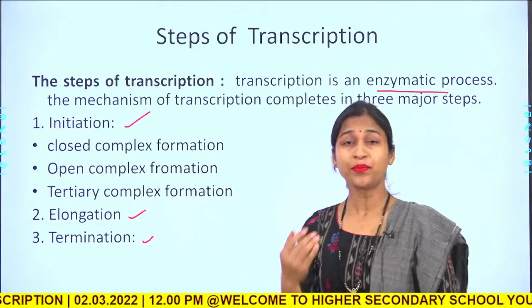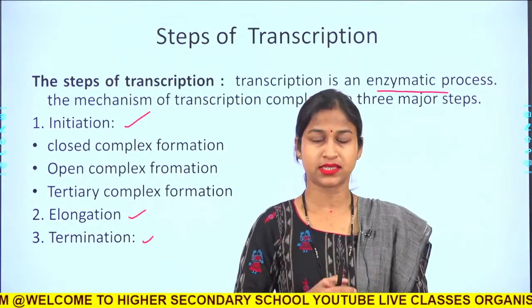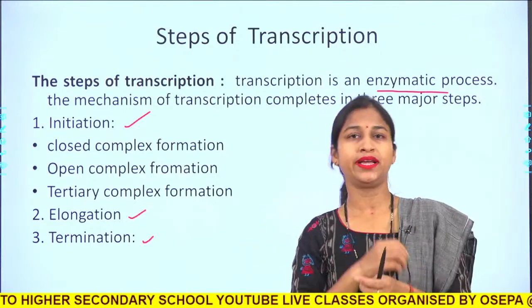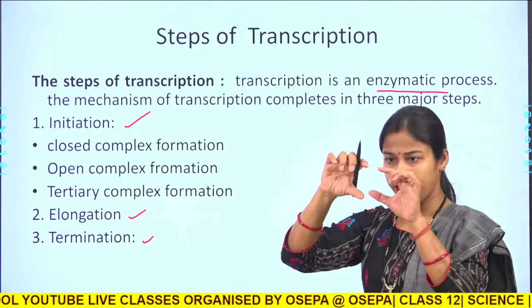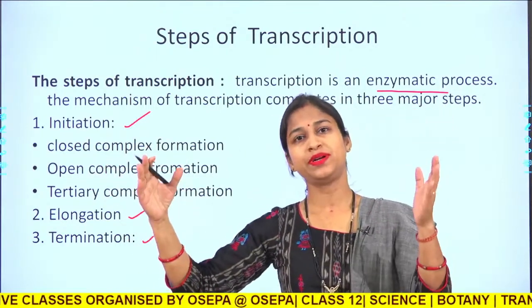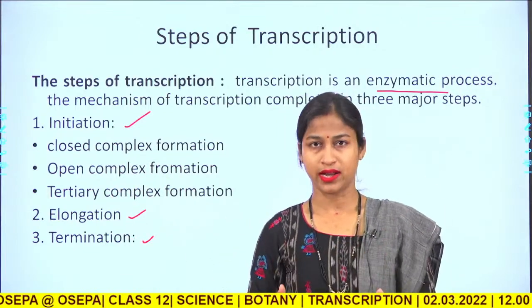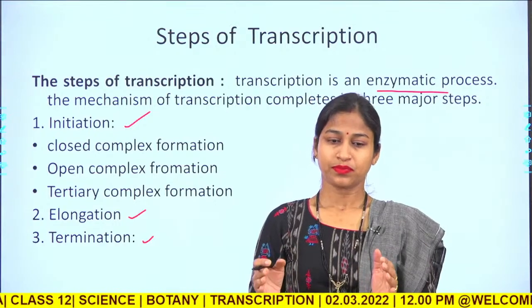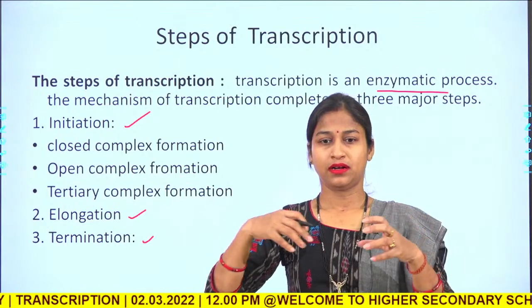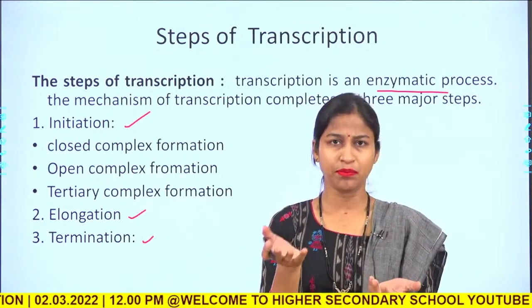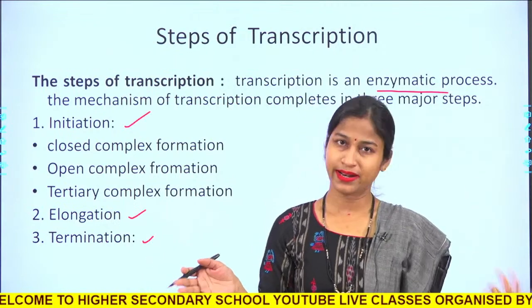How does the process of transcription begin? It begins at a particular point. Let us suppose there is a DNA segment that has to be transcribed into a molecule of RNA, may it be mRNA, tRNA or rRNA. It does not mean that transcription will begin at any point and go bidirectional like DNA replication.